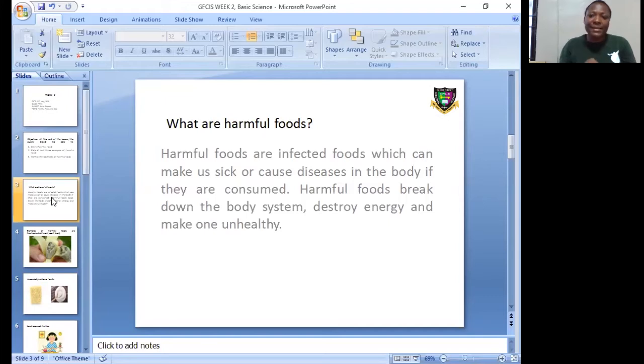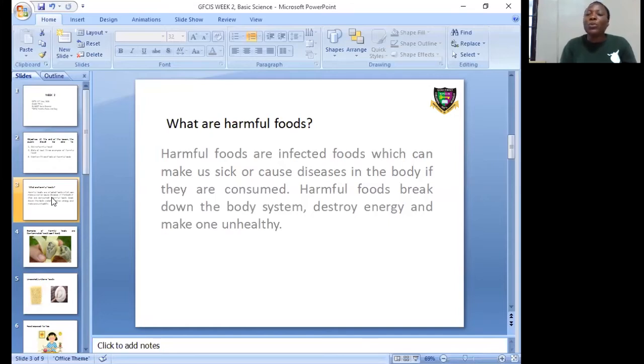The nutrients that the body needs will be passed to our body through the blood, and the waste products will go to the large intestine, and from the large intestine it will go through what? Through the anus, out of the body, and we said that is excretion.